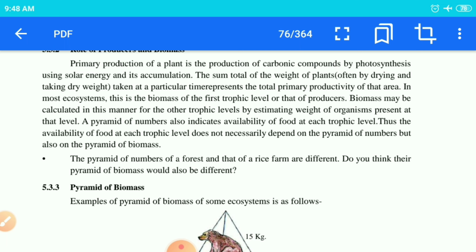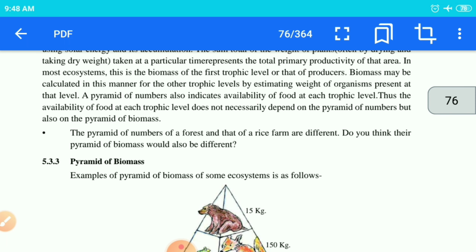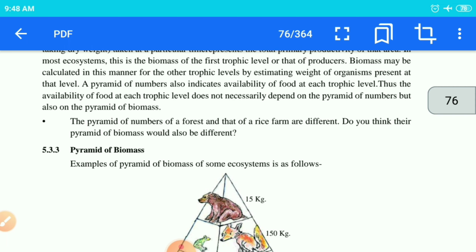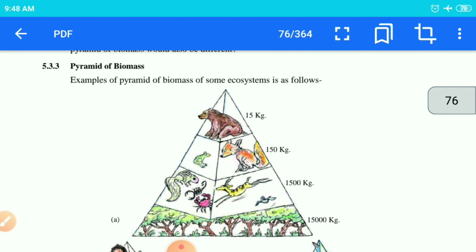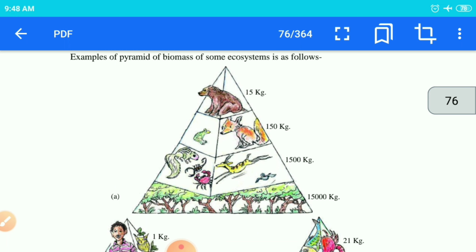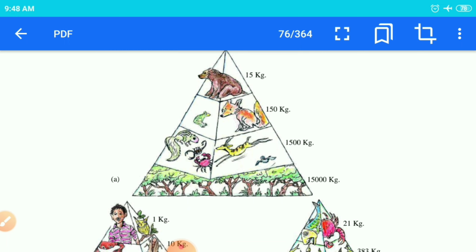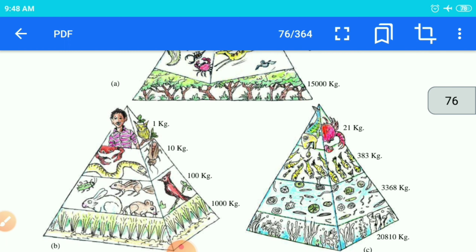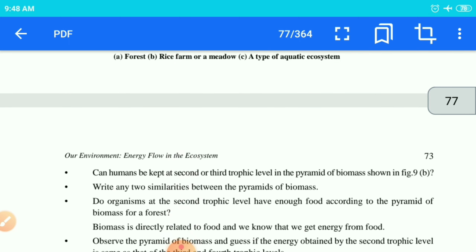Okay children, each trophic level will have its own food. When we talk about trophic levels, one trophic level depends on the other for food and other purposes. Then children, the pyramid of biomass: here we are calculating as per the weight. 15,000 and 1500, so it decreases by 10%.